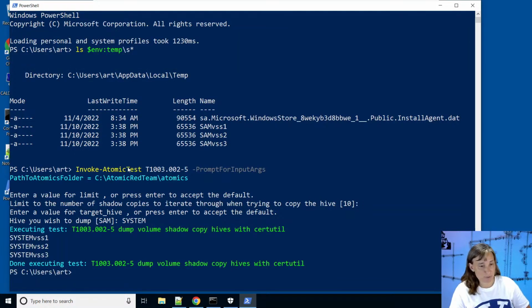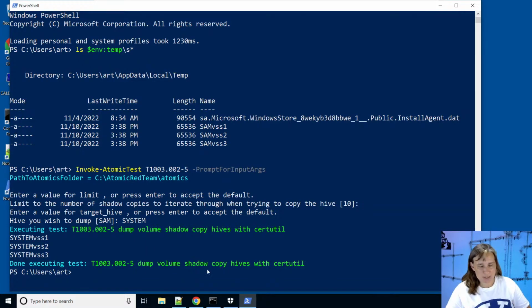And it says it made a copy of system VSS 1, 2, and 3, but we don't get a Windows Defender pop-up. So apparently Windows is particularly sensitive about the SAM being extracted, but is not concerned with the system file. At this point, the attacker would take the copy of the system and the SAM files off of this system onto their own, typically, where they would run a tool like mimikatz, which knows how to get the encryption key out of the system file and then use that to decrypt the credentials in the SAM.